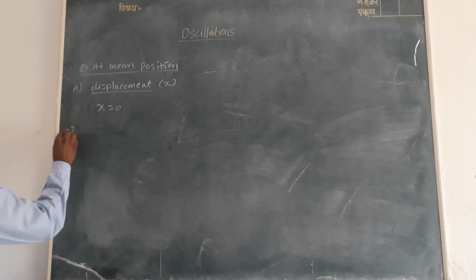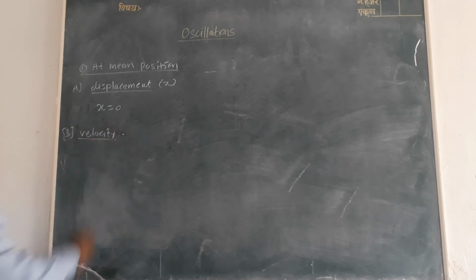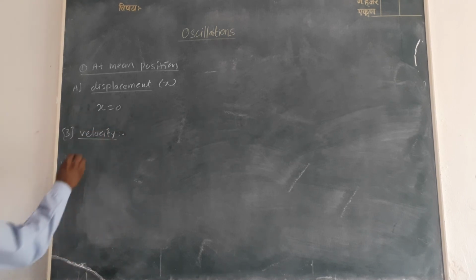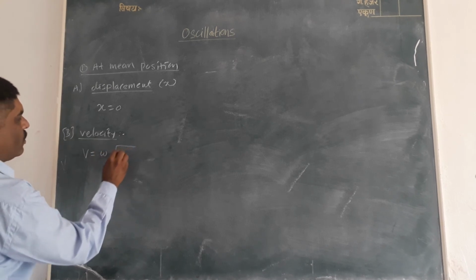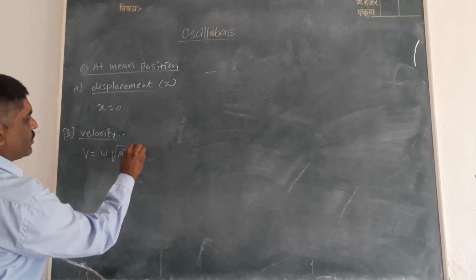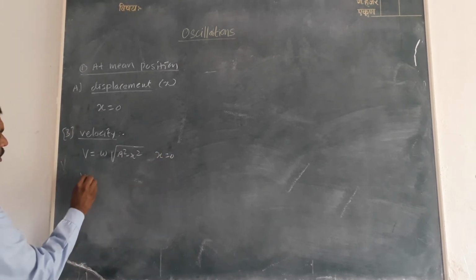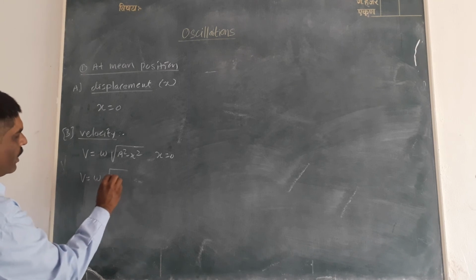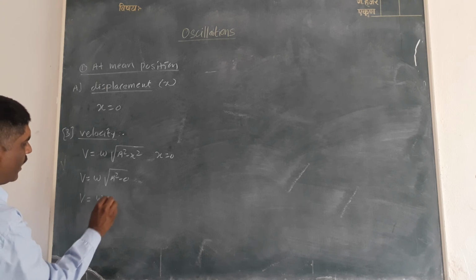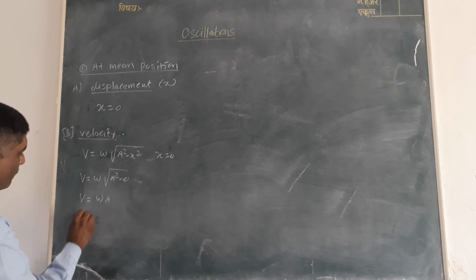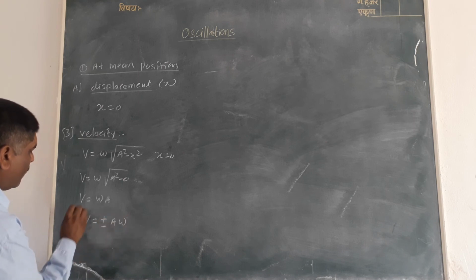Second, that is b. What is the value of velocity? That is v is equal to omega under root a square minus x square. Now put x is equal to 0, that is v is equal to omega under root a square minus 0, or v is equal to omega a, or v is equal to plus minus a omega.